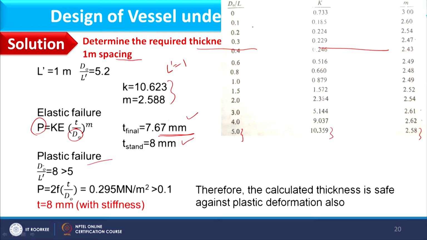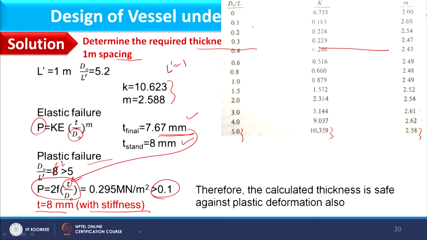In that case, as dO by L is 5.2, here it is not 8, this should be 5.2, and that is greater than 5. So, we will use this expression, and here T we will use this value. I hope I am clear. And then we will find out pressure, and that comes out as 0.295, which is greater than 0.1. So, 8 mm we can consider thickness of shell with stiffeners.